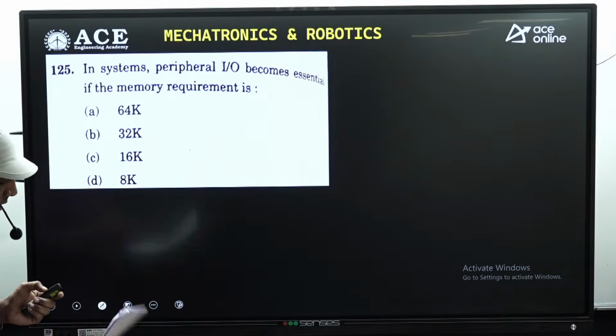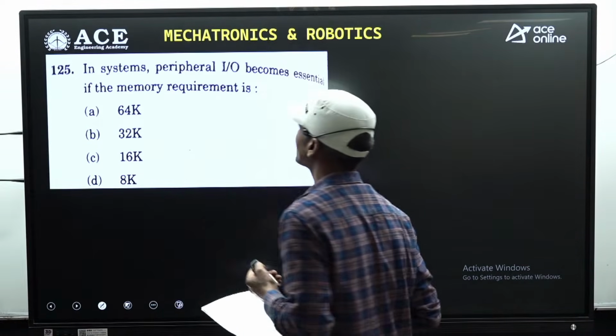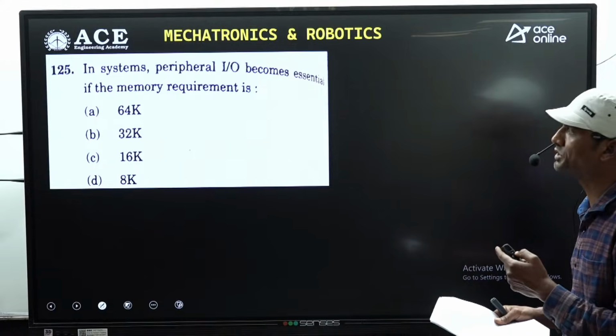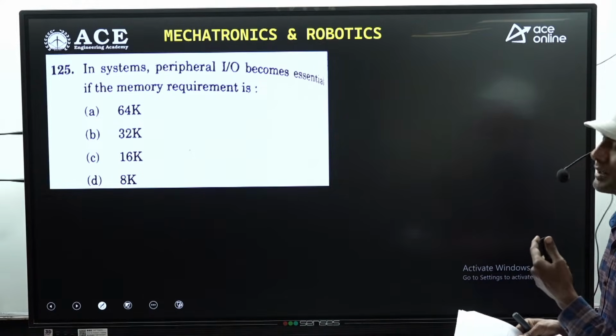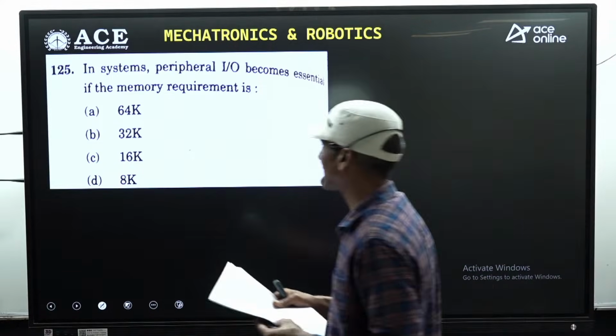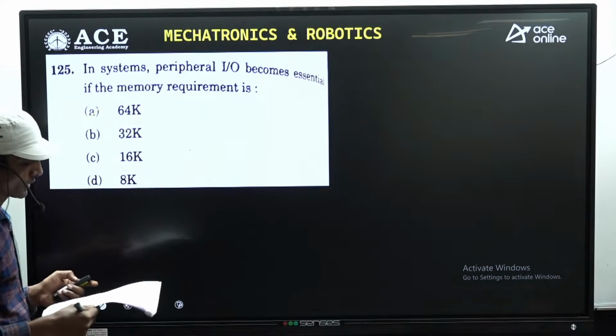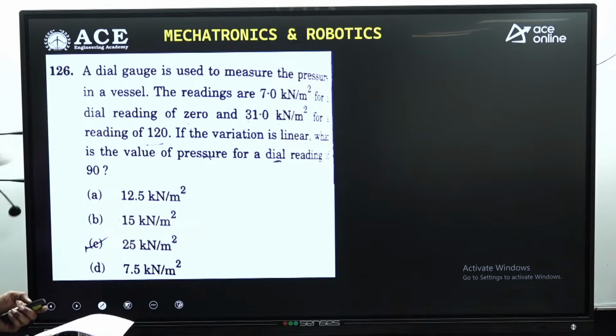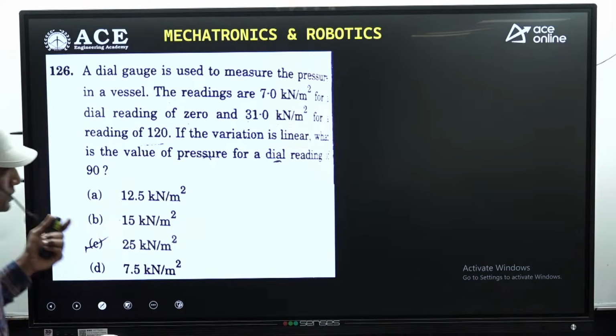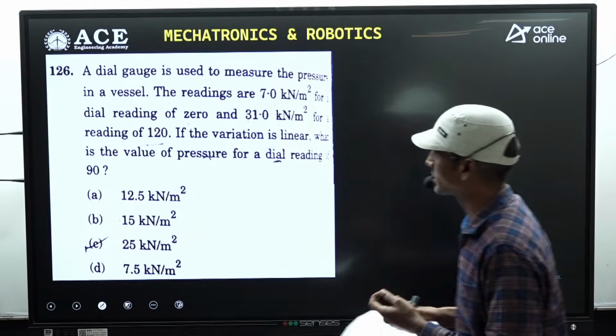So here, if you see the next question we have, right? In a system, peripherals input and output becomes essential if the memory requirement is, right? Which is the correct answer concerned to this question? We have option A, that is 64K, right?